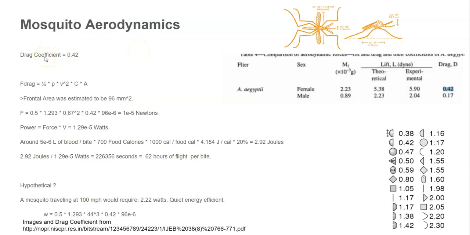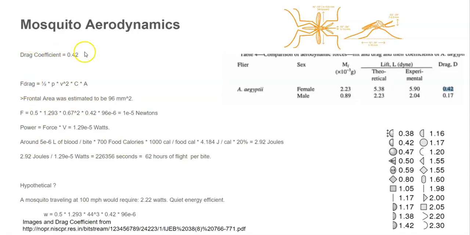So these are some mosquito aerodynamics. Basically, the mosquito drag coefficient is 0.42. I got that drag coefficient from this research article. All the calculations I did myself. I didn't find them online. I did them all myself. All I found was the drag coefficient.